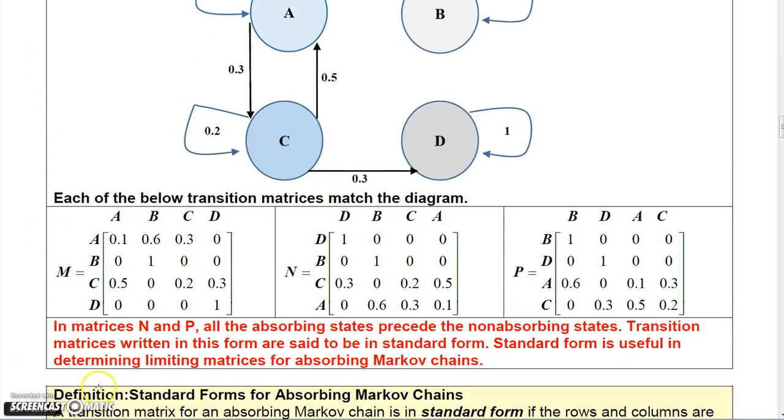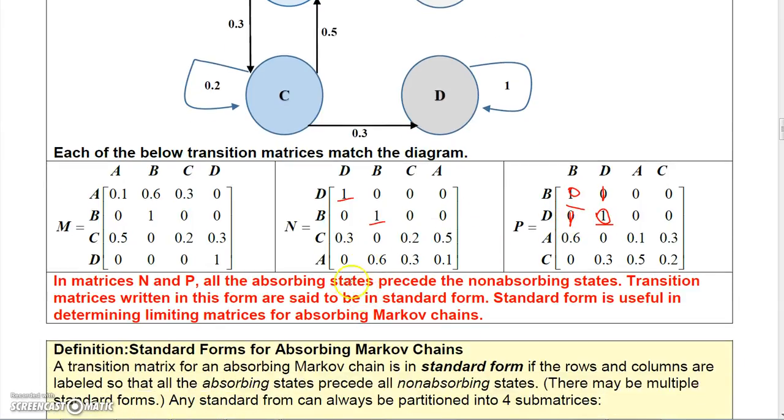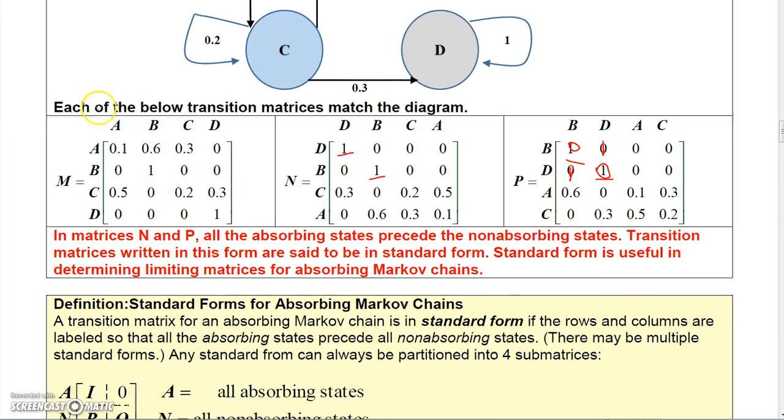Now, in matrices N and P, all the absorbing states precede the non-absorbing states. Transition matrices written in this form are said to be in standard form. So in other words, here we've got the absorbing states first, and then the non-absorbing states are below them. Same thing here. We have the absorbing states first, except I think I wrote that wrong. That should be backwards. I just didn't change it. But anyway, the point is those two, you actually have the absorbing states written in the first rows.